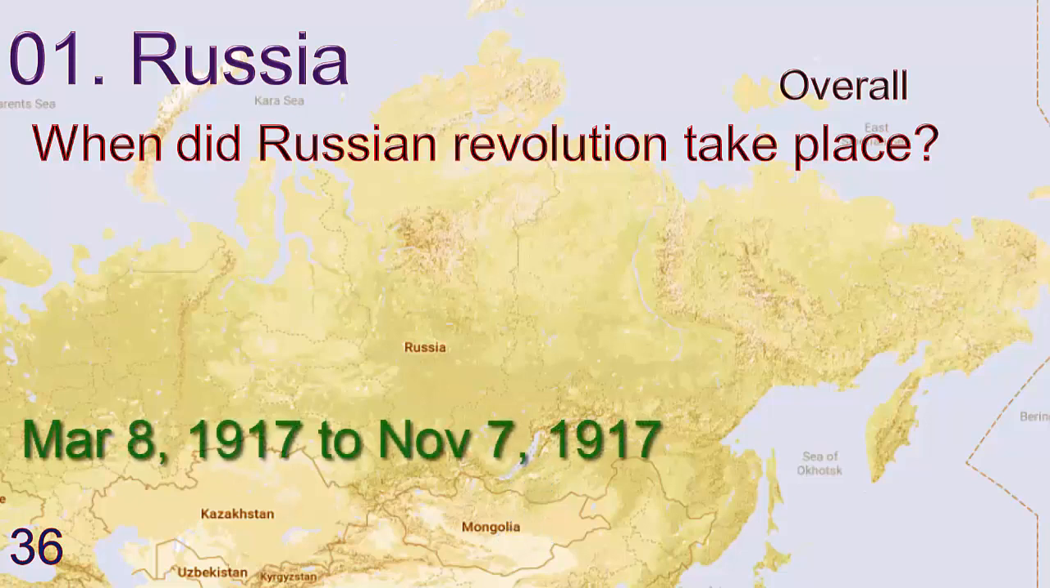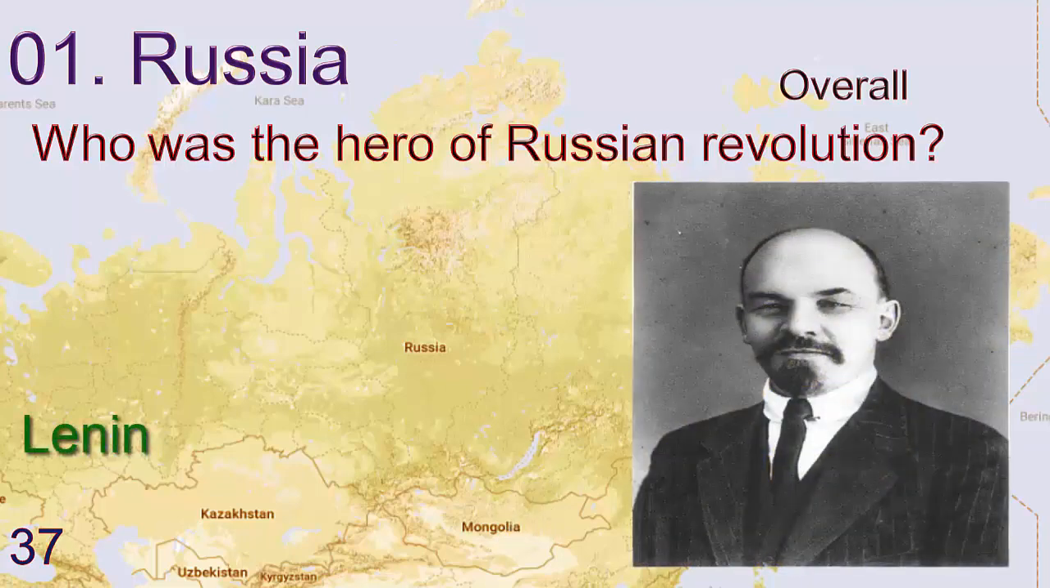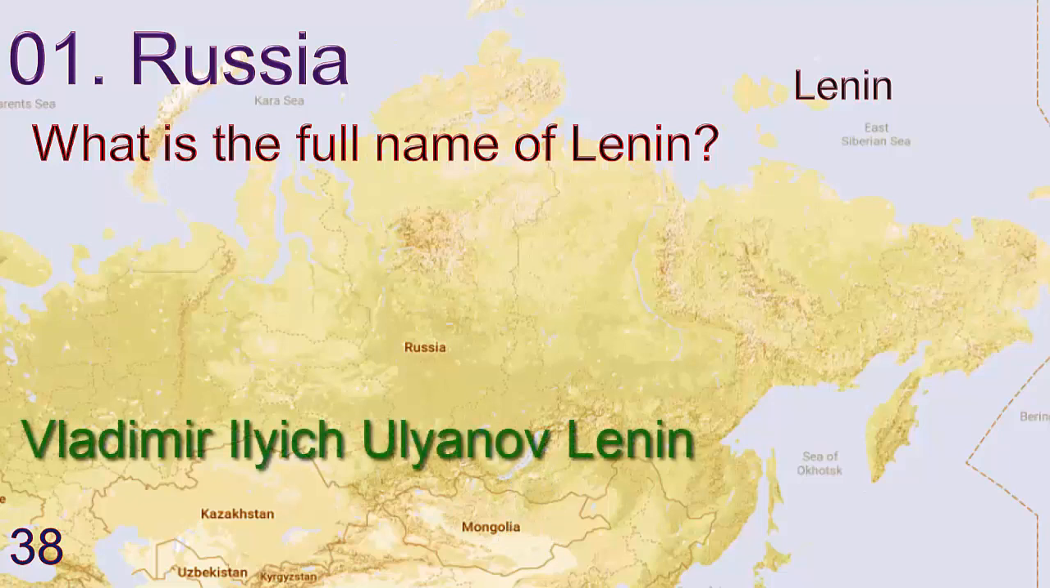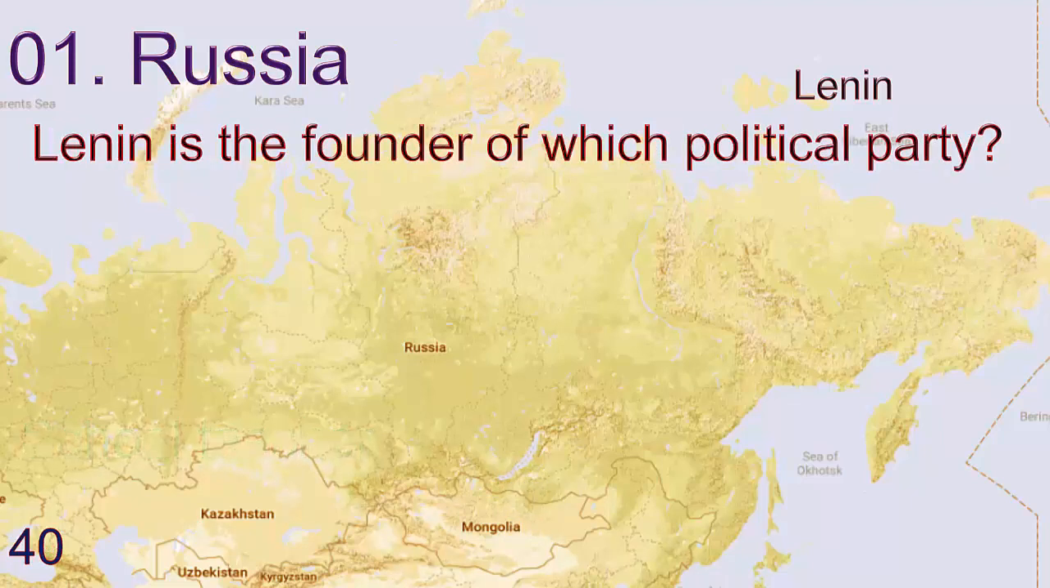Answer is March 8, 1917 to November 7, 1917. Who was the hero of Russian Revolution? Answer is Lenin. What is the full name of Lenin? Answer is Vladimir Ilyich Ulyanov Lenin. What was the occupation of Lenin's father? Answer is school teacher. Lenin is the founder of which political party?